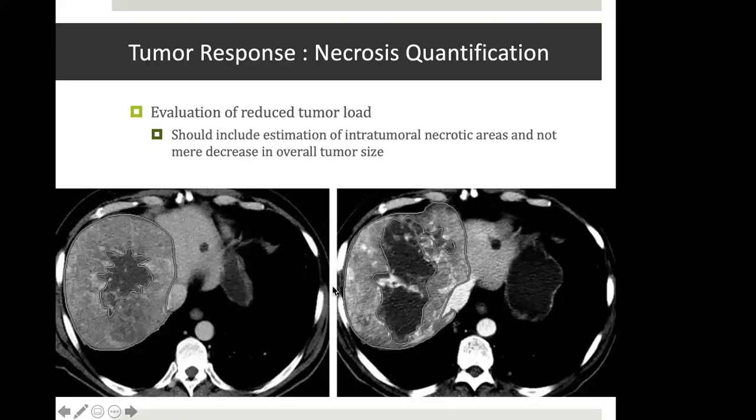Like in this case, a large necrotic area has increased in the post-treatment evaluation. So we need to do this kind of necrosis quantification, which can be done by volumetric method also. We can exactly tell the tumor volume, the enhanced tumor volume, which has actually reduced in this case, and necrotic tumor volume has increased.